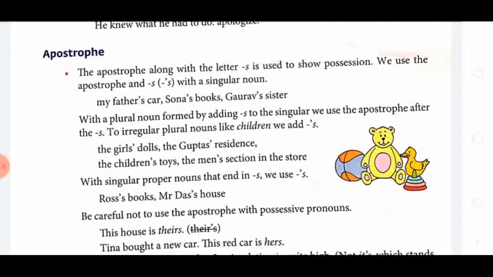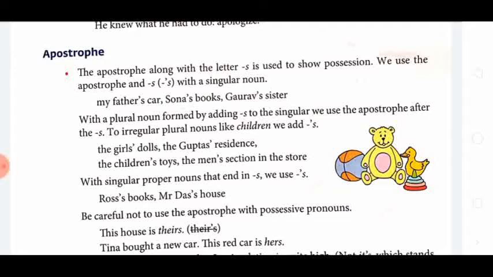But if an irregular plural form is there, like children, then we use apostrophe S. The girls' dolls, here the plural form girls is there, so only an apostrophe, and dolls. The Guptas', plural form is there, so only an apostrophe. But the next sentence is the children's toy. Children, S is not there at the end for making the plural, so we write apostrophe S.